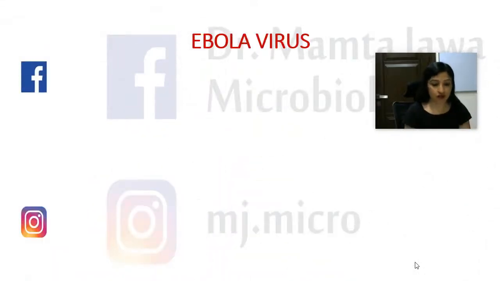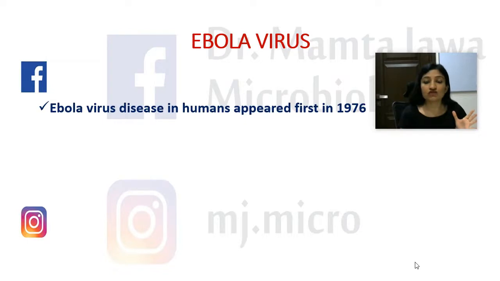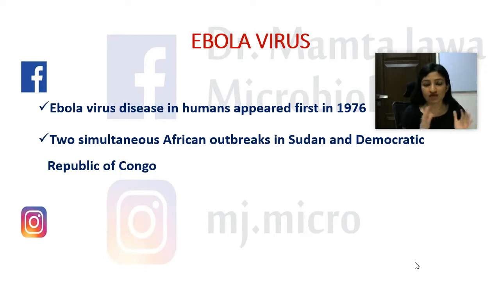Very important one. Now, first and foremost, I'm going to talk about the Ebola virus, which is very, very important because this particular virus first made its appearance amongst humans in two severe outbreaks in Africa, which took place in the year 1976. Okay, these two African outbreaks simultaneously happened in two regions in Africa, namely the Sudan region and the Democratic Republic of Congo. Now, the outbreak in the Democratic Republic of Congo occurred in a village near the Ebola River, from where this virus derives its name.